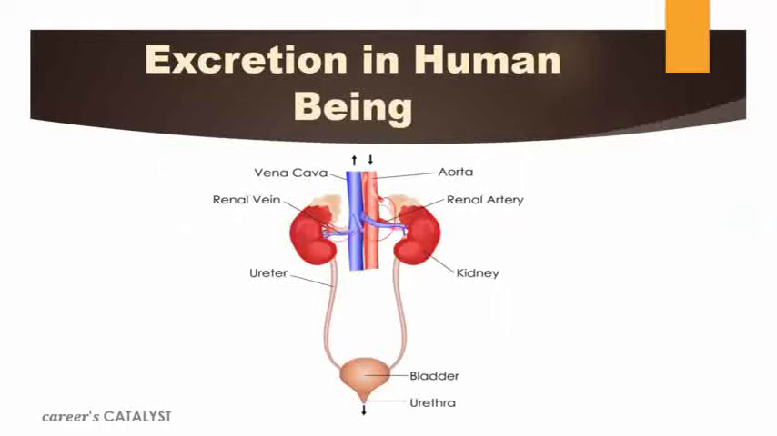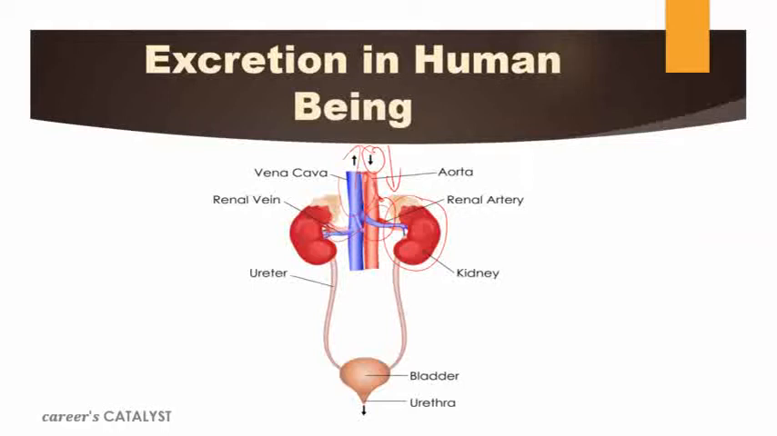What is the function of the renal artery? The renal artery brings what? See, this arrow shows that the renal artery is bringing the uncleaned blood into the kidney. And the renal vein carries the cleaned blood away from the kidney. This is the main function of that.